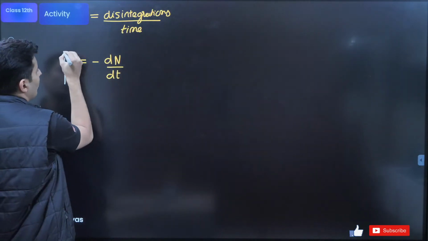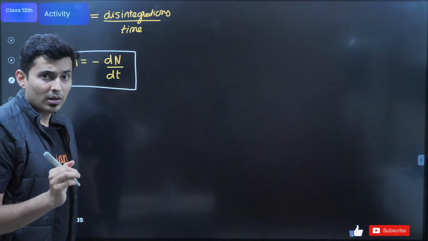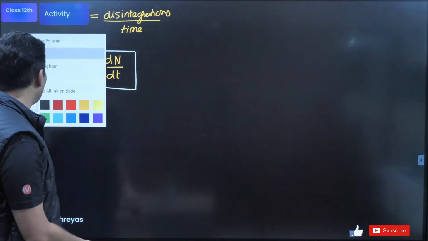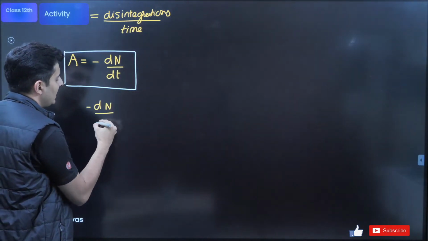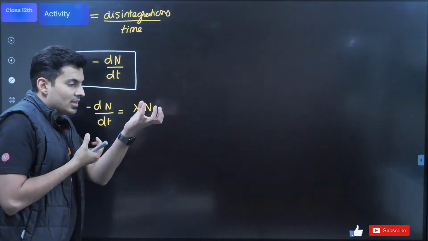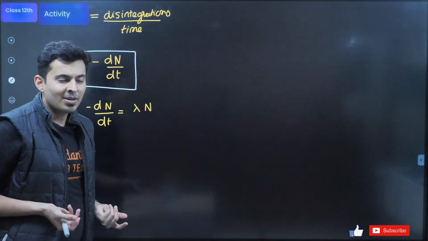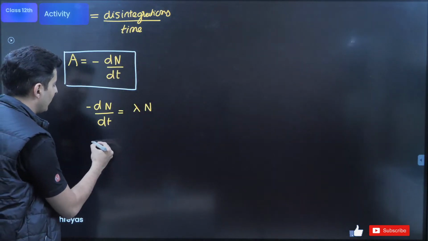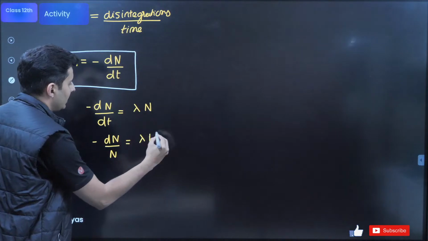So this is another thing which you must definitely know. Now there is one very interesting thing about how much sample is left after some time. There is a small derivation for that. I'll just give you the important steps out of it. Like we all know, minus dN by dt is equal to lambda into N. I want to find how many nuclei are left after I wait for some time. So I don't want this derivative, I want to get rid of it. Most likely I will do integration, so bring that N over here. So minus dN by N is equal to lambda dt, correct?